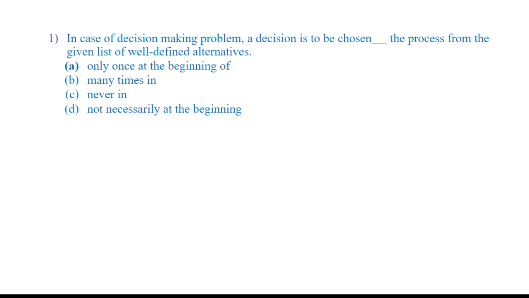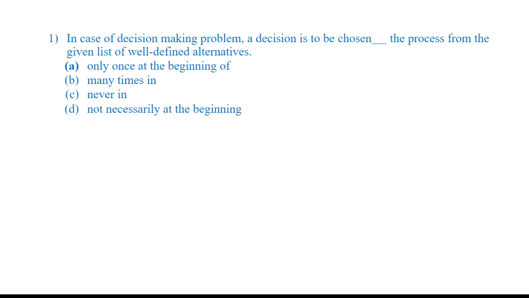Here comes the first question. In case of a decision making problem, a decision is to be chosen dash the process from the given list of well defined alternatives. Many times, never, only once at the beginning of, or not necessarily at the beginning.